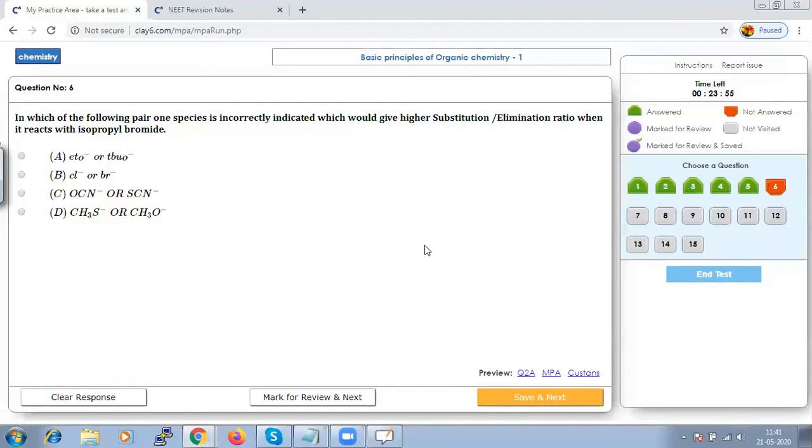Except for OCN minus or SCN minus, all others are correctly matched except option C. So let us save that and go to next. The only factor to remember is that greater the basicity, higher the elimination to substitution ratio. And when elimination and substitution are higher, once again their nucleophilicity will be high.